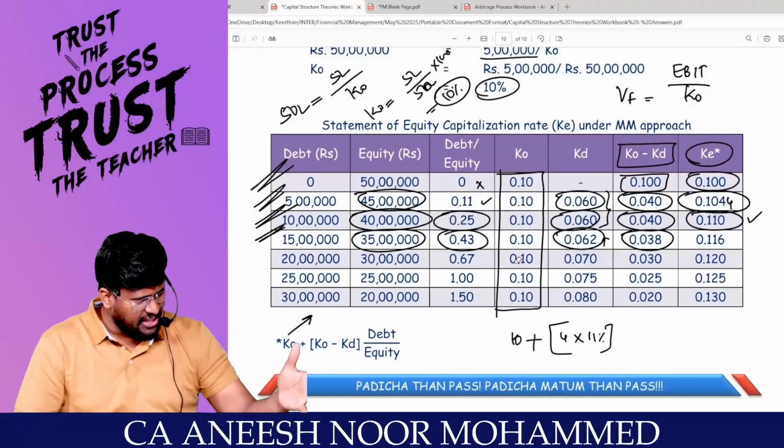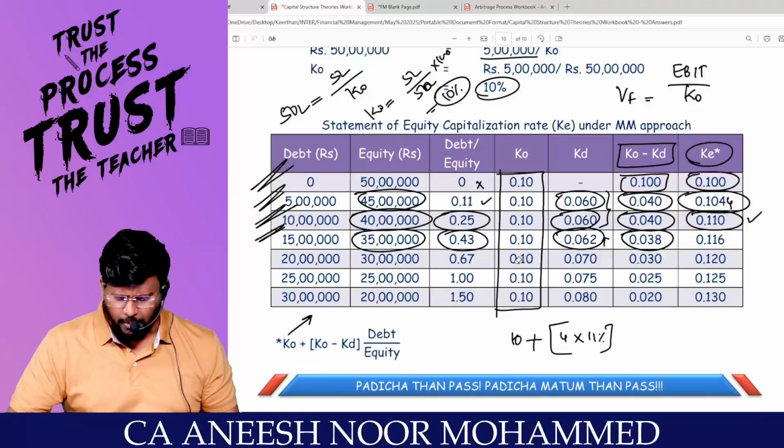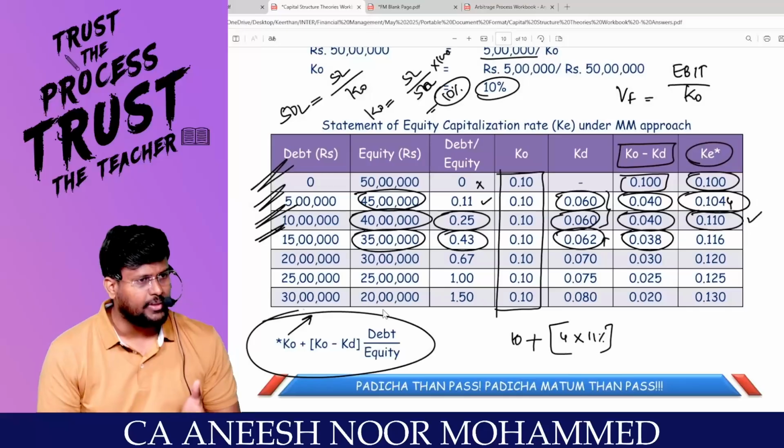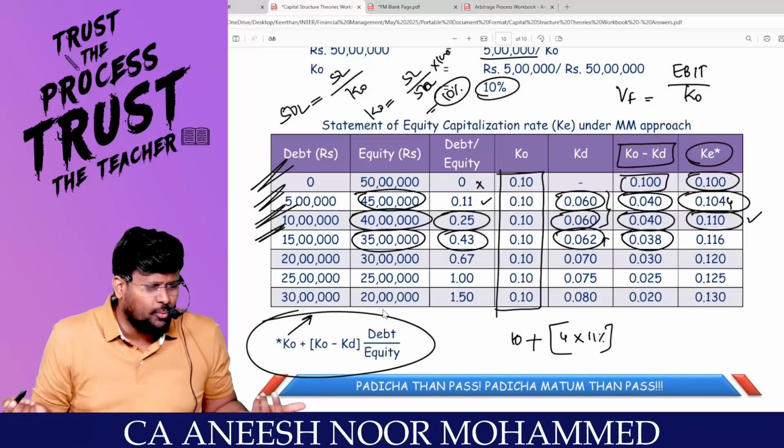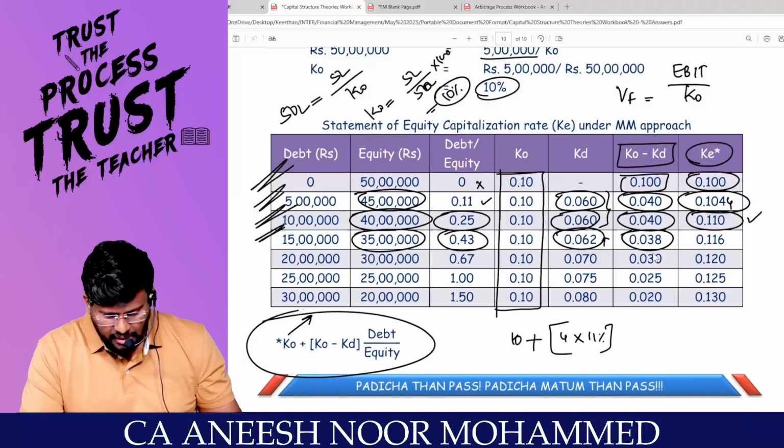For your capital structure, if KD increases, okay, I'm ready to accept that KD is increasing. If KD is not increasing, no problem, because automatically my formula will take care. My dear students, are you with me? Yes, sir. My formula is RF plus beta into Rm minus Rf. So I'm least concerned about whether KD is increasing or not.